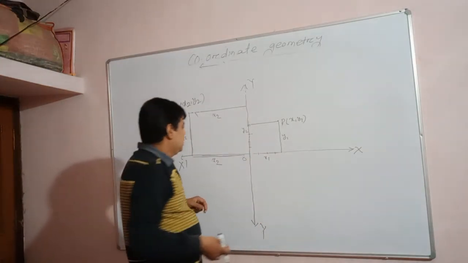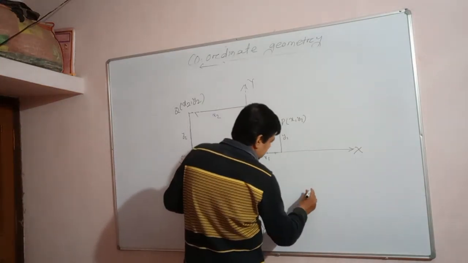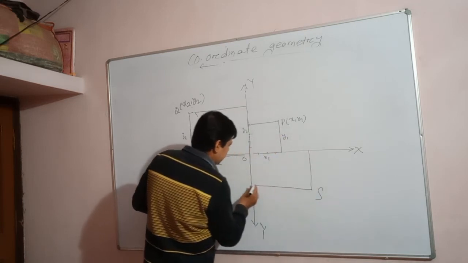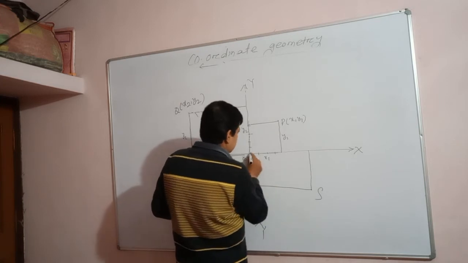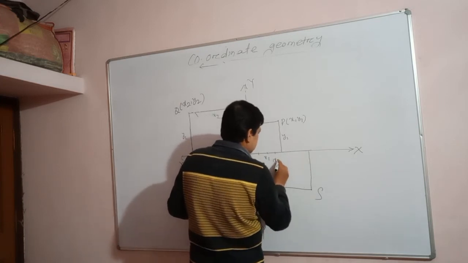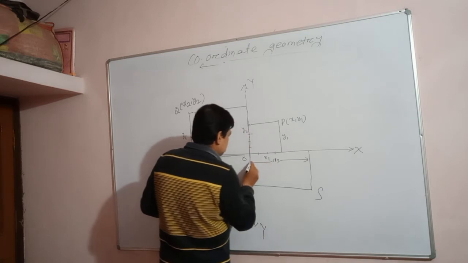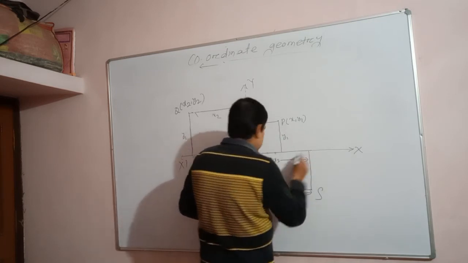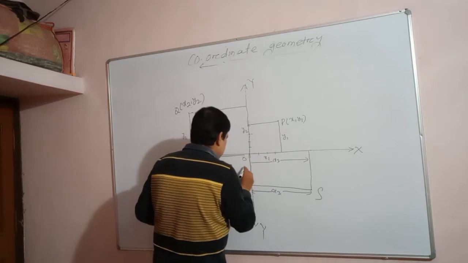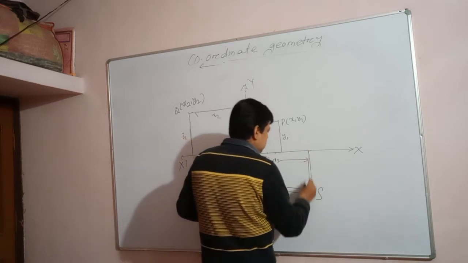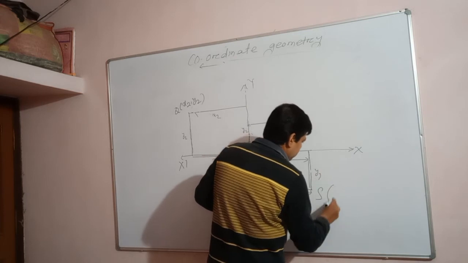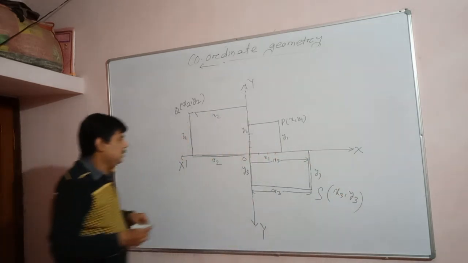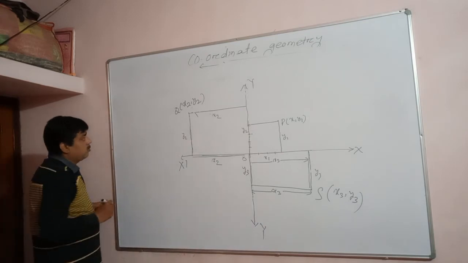Is it clear? So we are taking another point S. Draw a perpendicular here on the y-axis. Suppose this value is x3, and this value is also x3. And here this value is y3, and the coordinate of the point is (x3, y3). Understand? That is why it is known as the rectangular coordinate system.